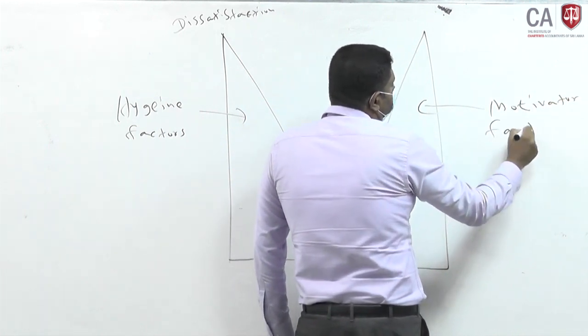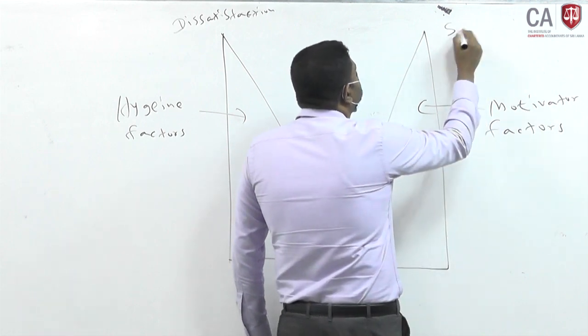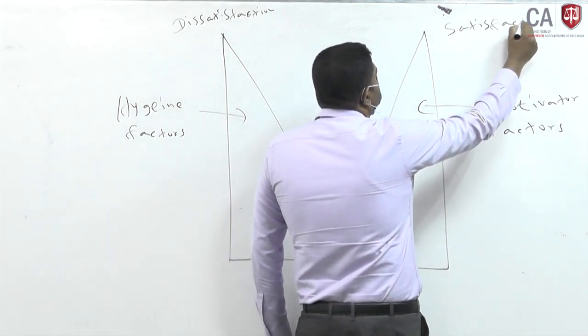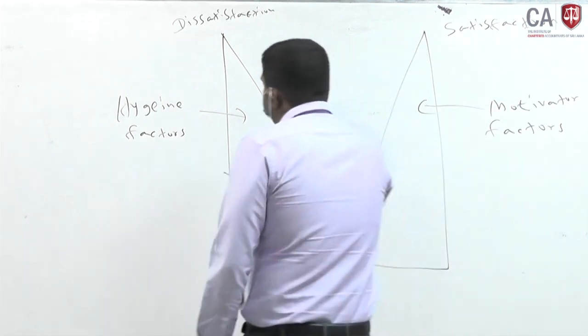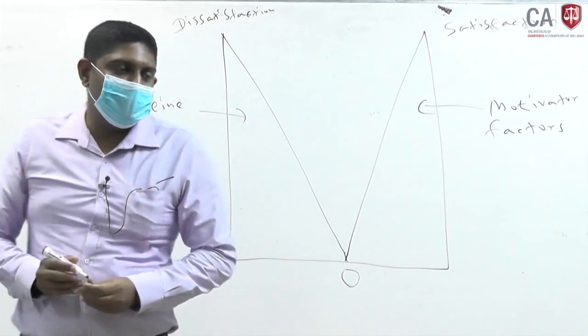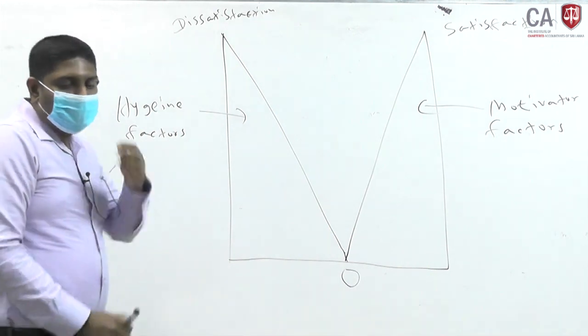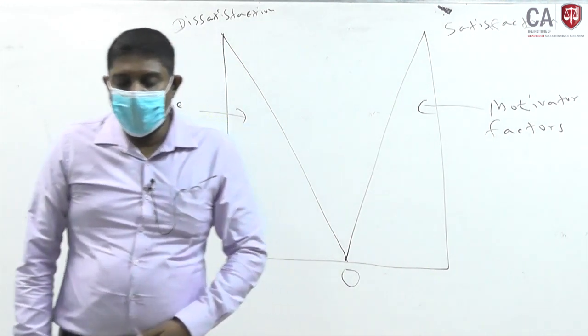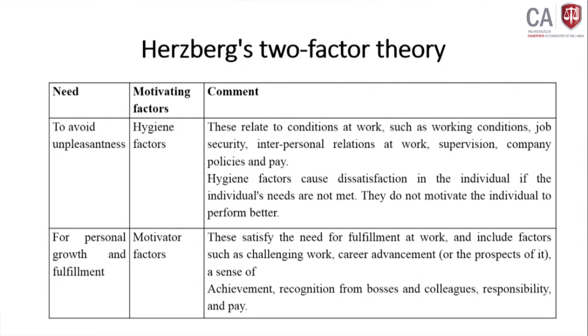By using the motivator factors, they can make the employee satisfaction. He identified factors which act as hygiene factors. What are the examples for hygiene factors that are given? We look at the note presentation, look at what are the hygiene factors. For example, working conditions.